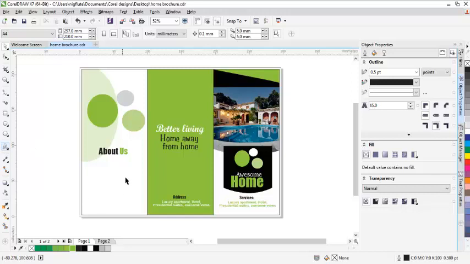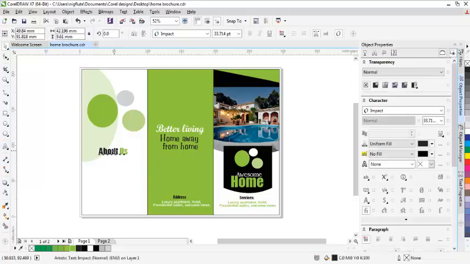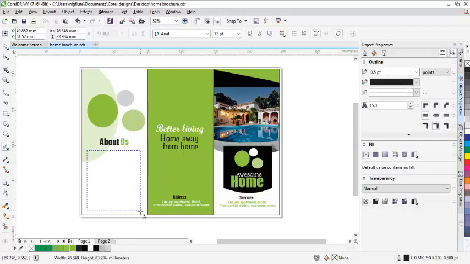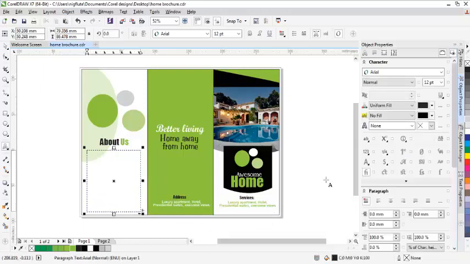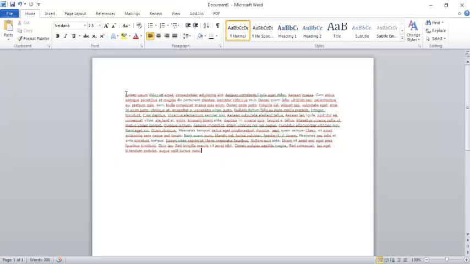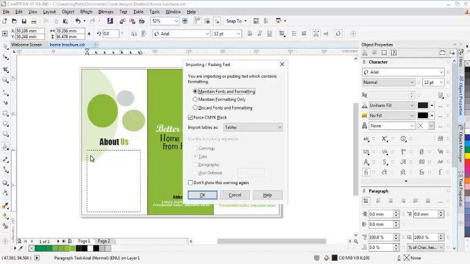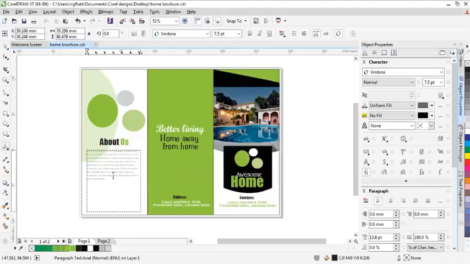And next is for me to be able to put the text here. Now there are several ways you can do it, but the easiest way is for you to click on the text tool, then you click and hold, you drag this text box. Now I have a dummy text. This is dummy text. Then I'll copy. Let me copy to this. Then I'll go back to my Corel Draw. I'll click on it again inside it. So then I'll now click on paste. Maintain fonts and formatting. I'll say yes. Then click on OK. And this is my dummy text. Let me zoom.